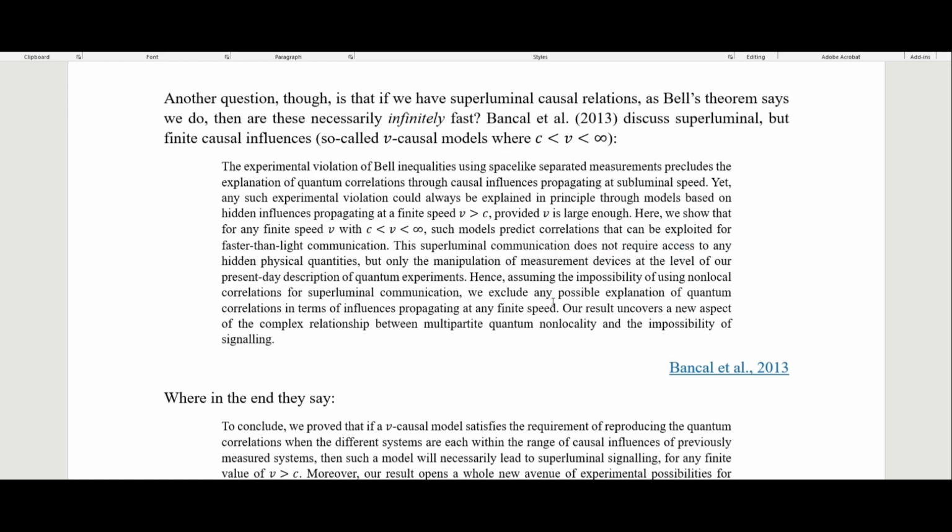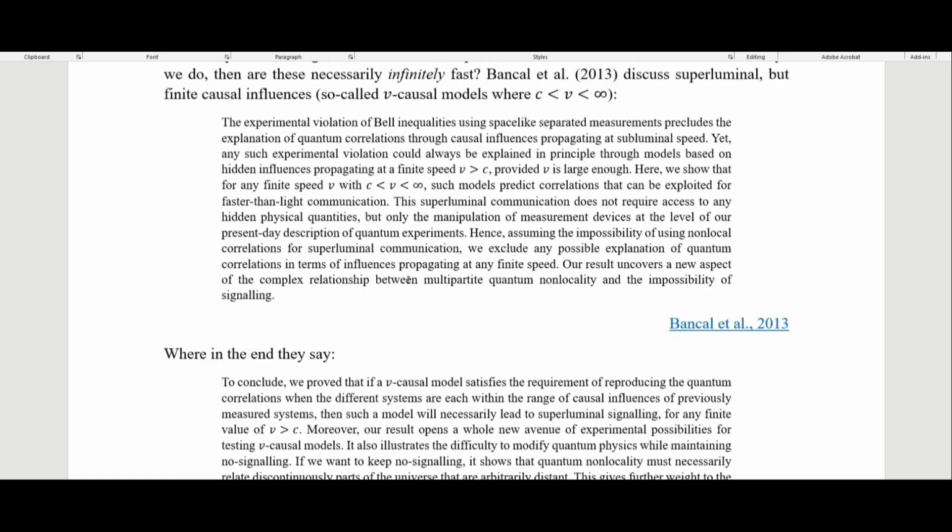Hence, assuming the impossibility of using non-local correlations for superluminal communication, we exclude any possible explanation of quantum correlations in terms of influences propagating at any finite speed. This result uncovers a new aspect of the complex relationship between multipartite quantum non-locality and the impossibility of signaling.